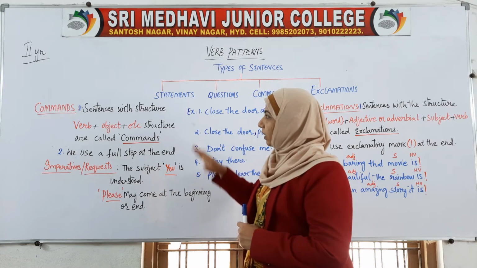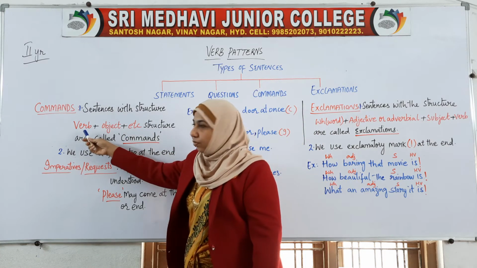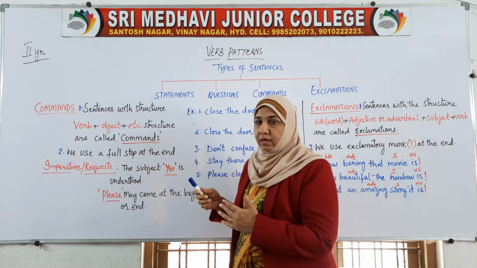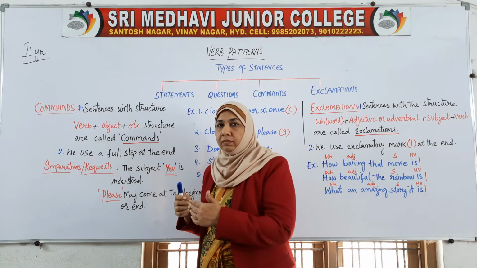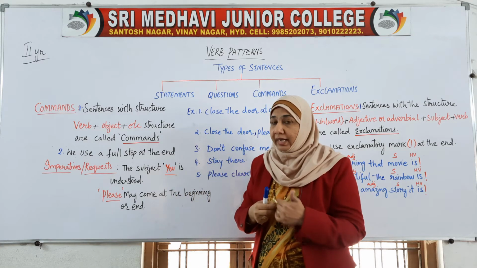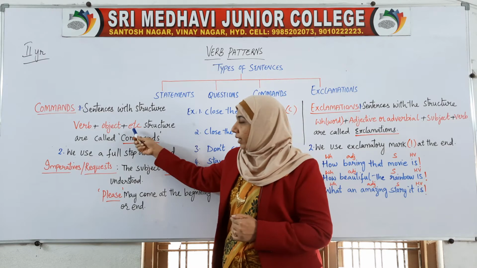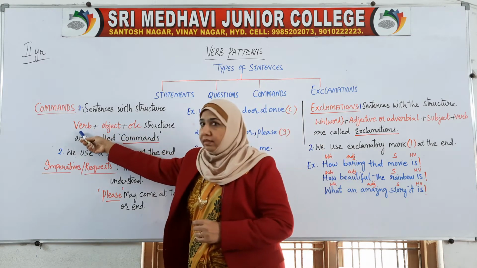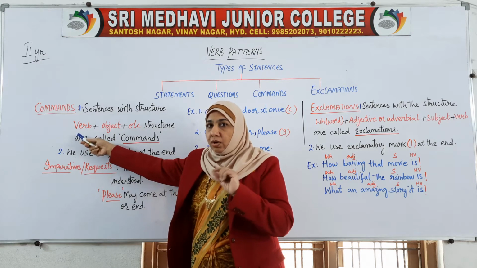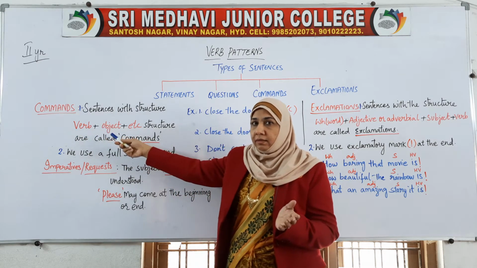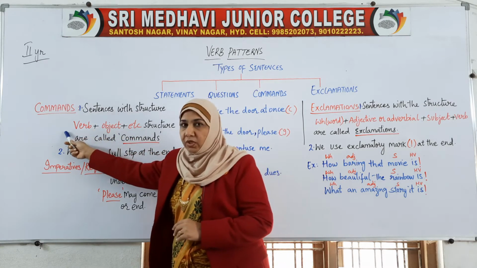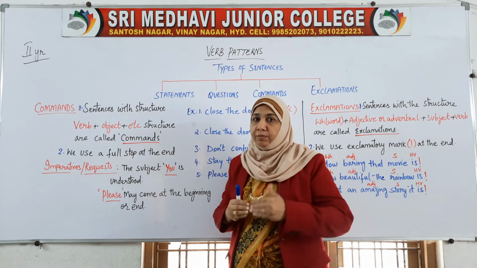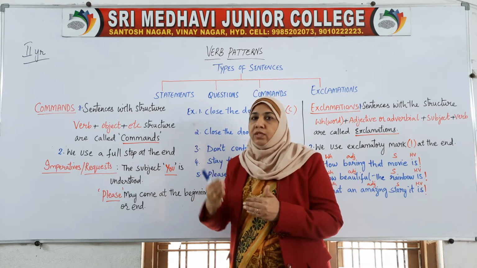Commands are sentences with the structure of verb plus object plus something added, whatever the sentence needs, like etc. But here you may find something which is not common in the other sentences: the absence of a subject. In a command, the subject is understood.